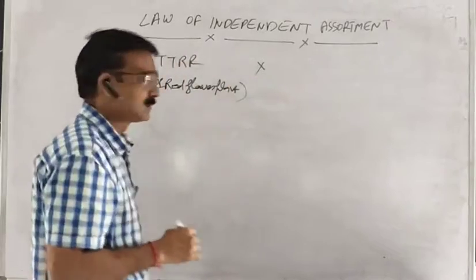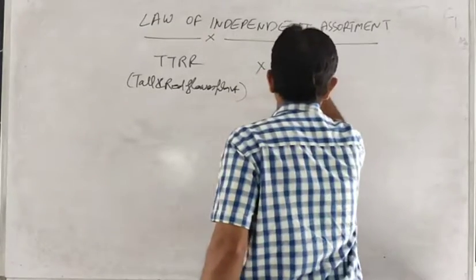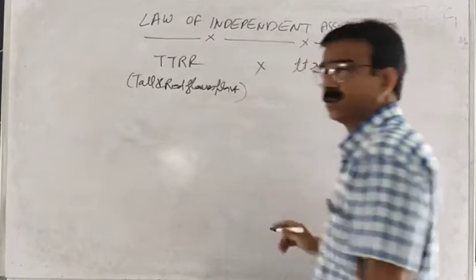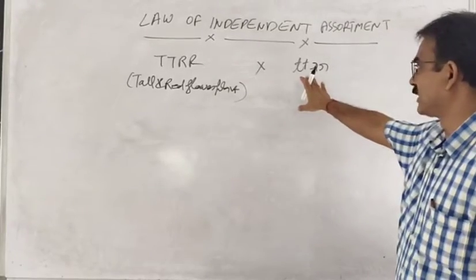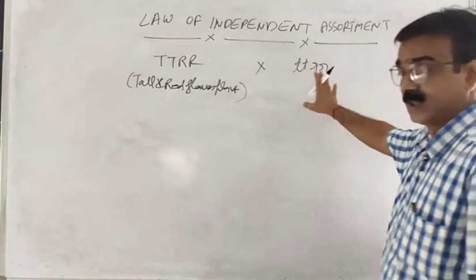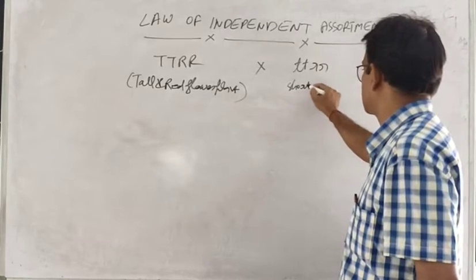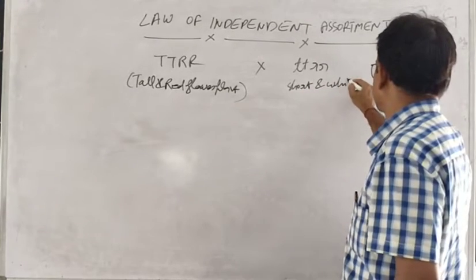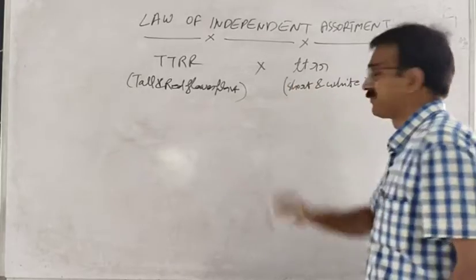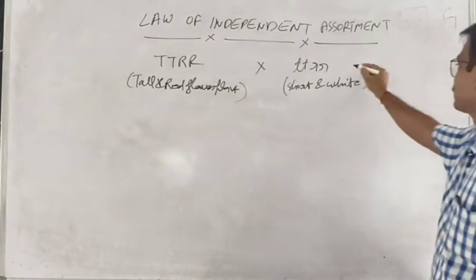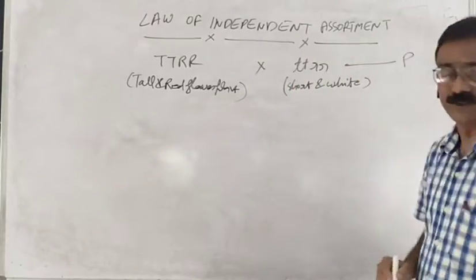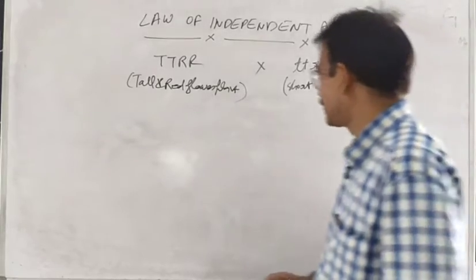The next one, if I denote it with small letters, it means it is recessive. Recessive traits mean short and white flower plant. This is the parental generation. Right? Now, what happened?